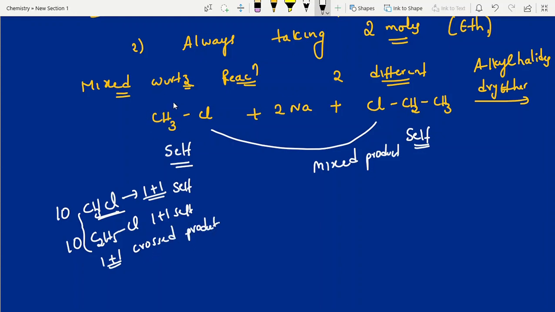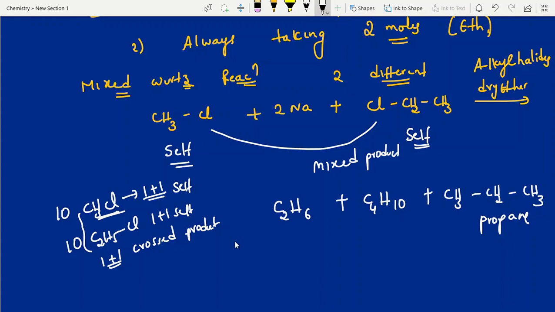Clear? These two moles reacting, just two carbon alkane you can write. 2 carbon alkane is nothing but C2H6. That's it. Clear? Next here, totally this self product. Here 2 carbons. You are adding another mole, means 2 plus 2, 4 carbons, butane. That's it. Next cross product. Here totally how many carbons? 3. Right? CH3, CH2, CH3. This is propane.